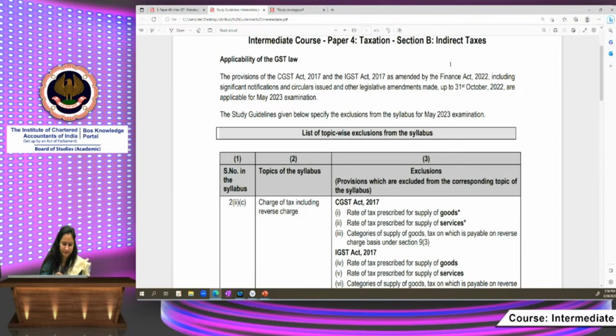Applicability: Finance Act 2022, significant notifications and circulars and other amendments made up to 31st October 2022 are applicable for your examination. Then the study guidelines basically specify the exclusions from the syllabus for your examination, and these are the topic-wise exclusions.